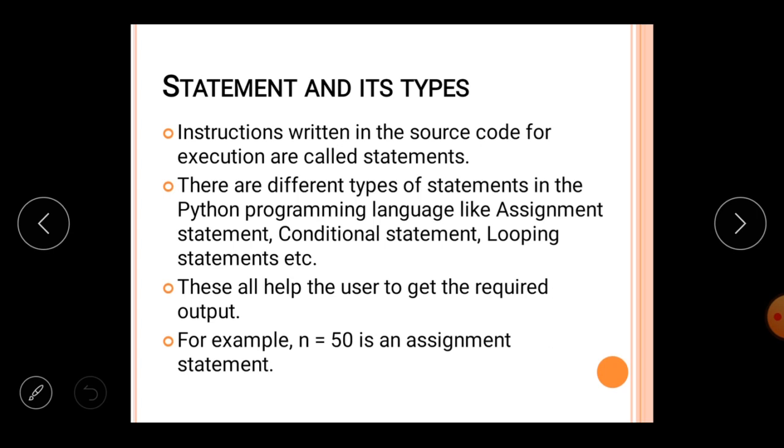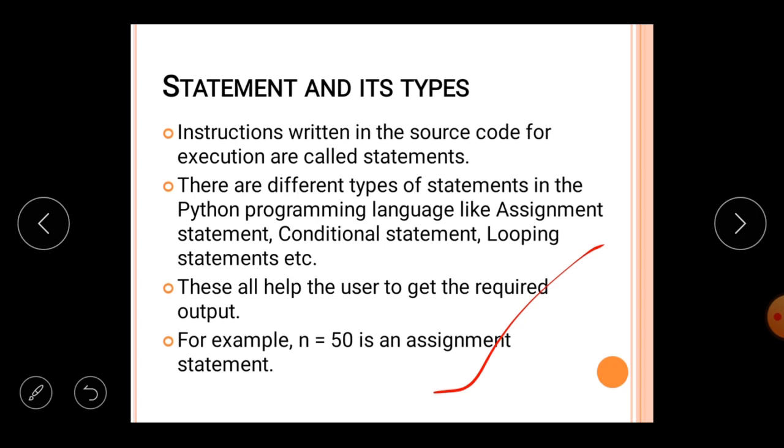Every type of statement has its own significance in programming. For example, as given in the slide, you can see here is written n is equal to 50. So this is also a statement in which the value 50 is assigned to the variable n. This type of statement is called the assignment statement.